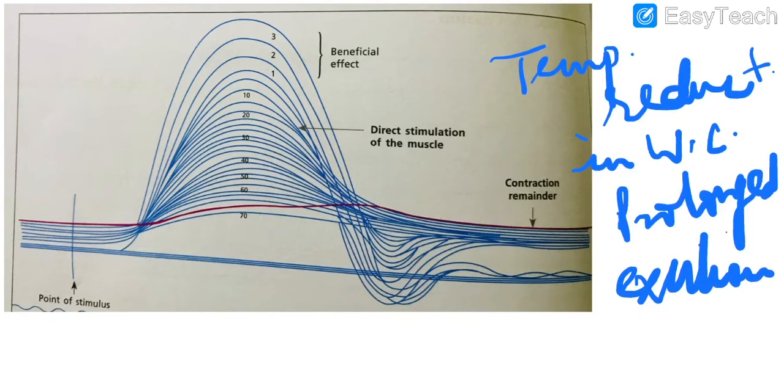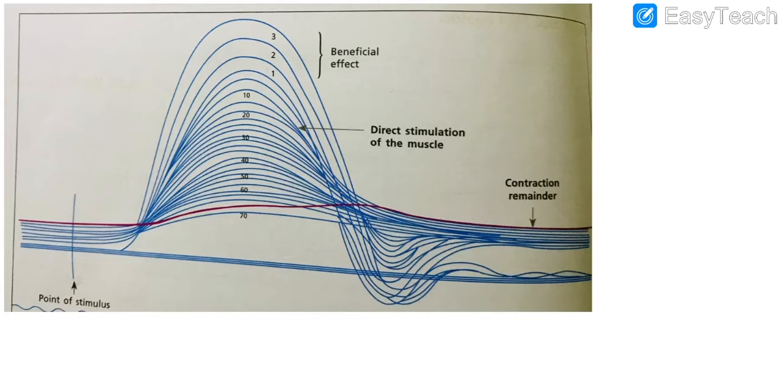Now, why did the fatigue happen in this muscle preparation? Before going to that point, first say, okay, this is the graph of the phenomenon of genesis of fatigue and you have defined fatigue.